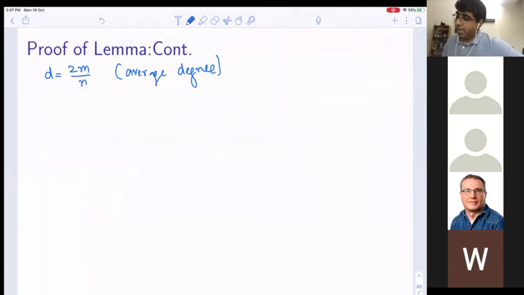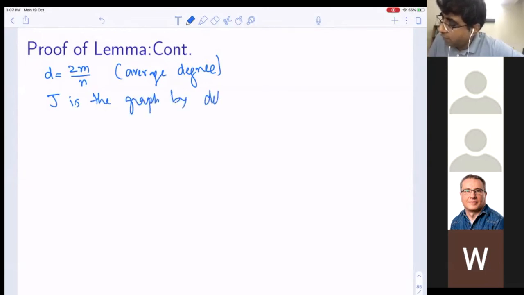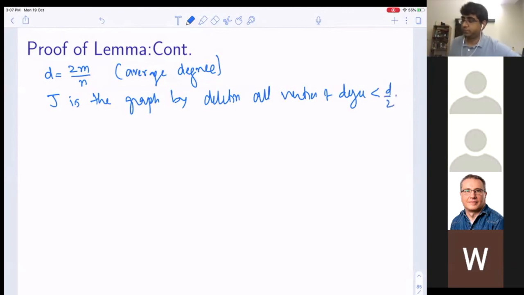And I'm going to construct J, a subgraph of G, by deleting all vertices of degree, say, less than d by 2, recursively.